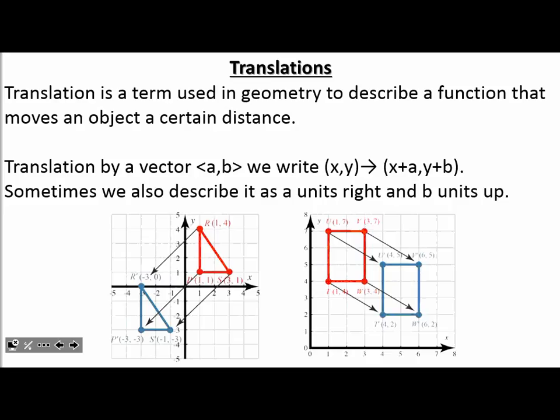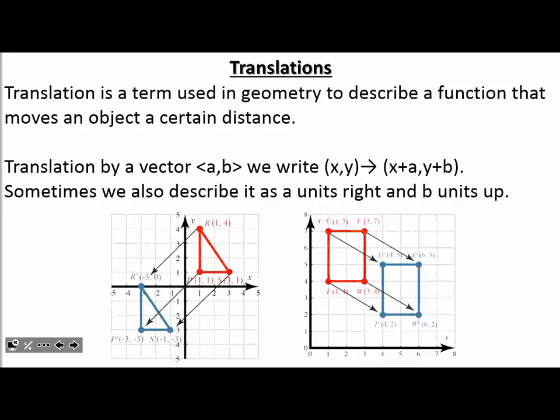So now looking at this, my first example, the one with the triangle, for us to know how much we moved it, follow any point. It doesn't matter which one, because they all move the same distance. So I'm going to choose my bottom left corner, and I want it to finish at the bottom left corner on the blue. So if I look at this, I go 1, 2, 3, 4 spaces to the left. So if I was to write this, 4 spaces to the left on the x, I will go x minus 4.